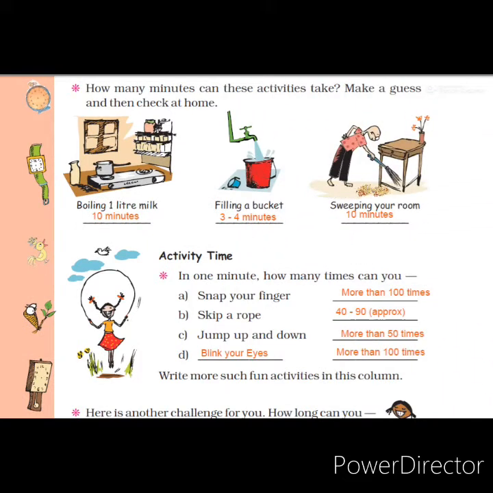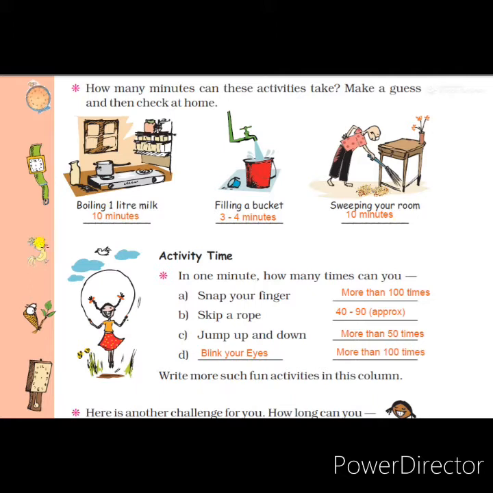Hello students, today we will discuss page number 40 and 41 of the lesson Tick Tick Tick, that means time. Here on page number 40, we have been given some activities and we have to find the time to do these activities. Students, all these activities you need to do at home practically and write the time, how much time you have taken for this. But I will write the approximate time required for these activities.